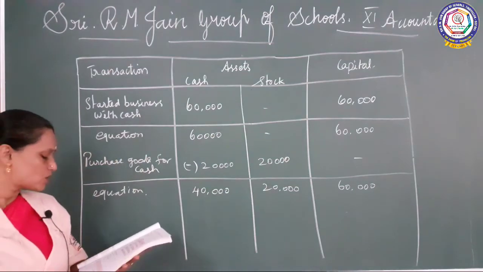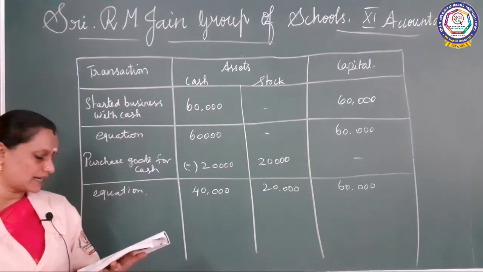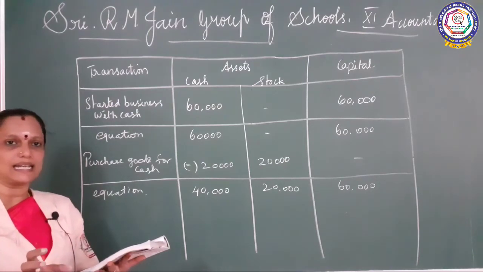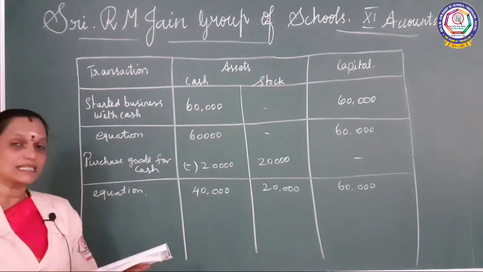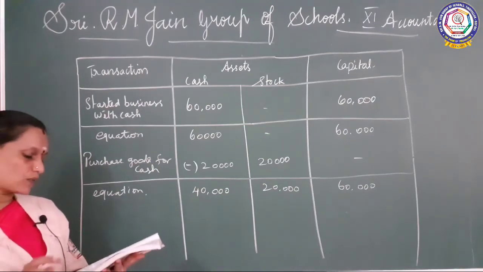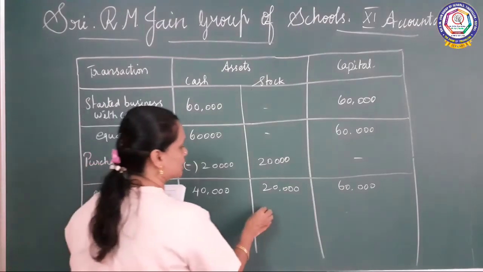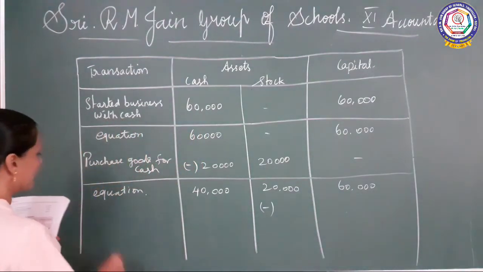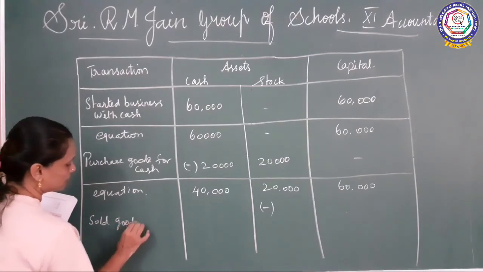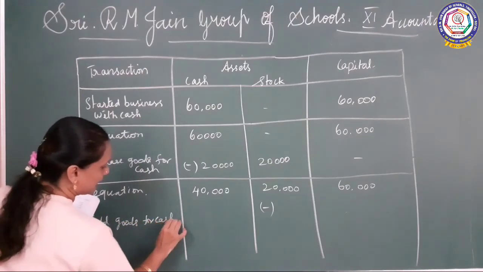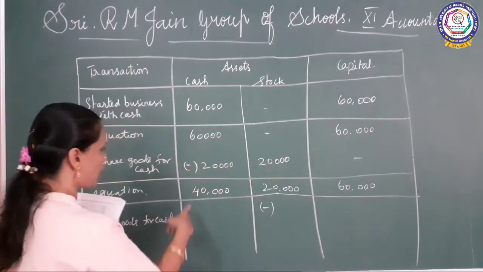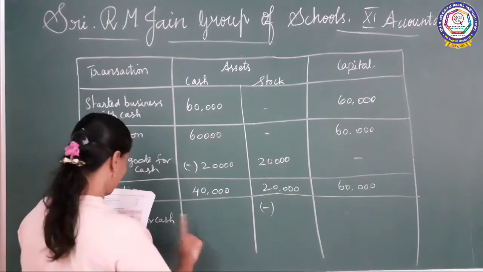Again next. Sold goods for cash costing 10,000, and then 10,000 worth of goods they are selling for 15,000. So this is cash sales. So they are selling the goods. Selling the goods in the sense, what will they do? They will be taking from the stock only. Okay. So what should you do? Sold goods for cash. Okay. Sold goods for cash. So how much are they taking? So 40,000 it will never affect.